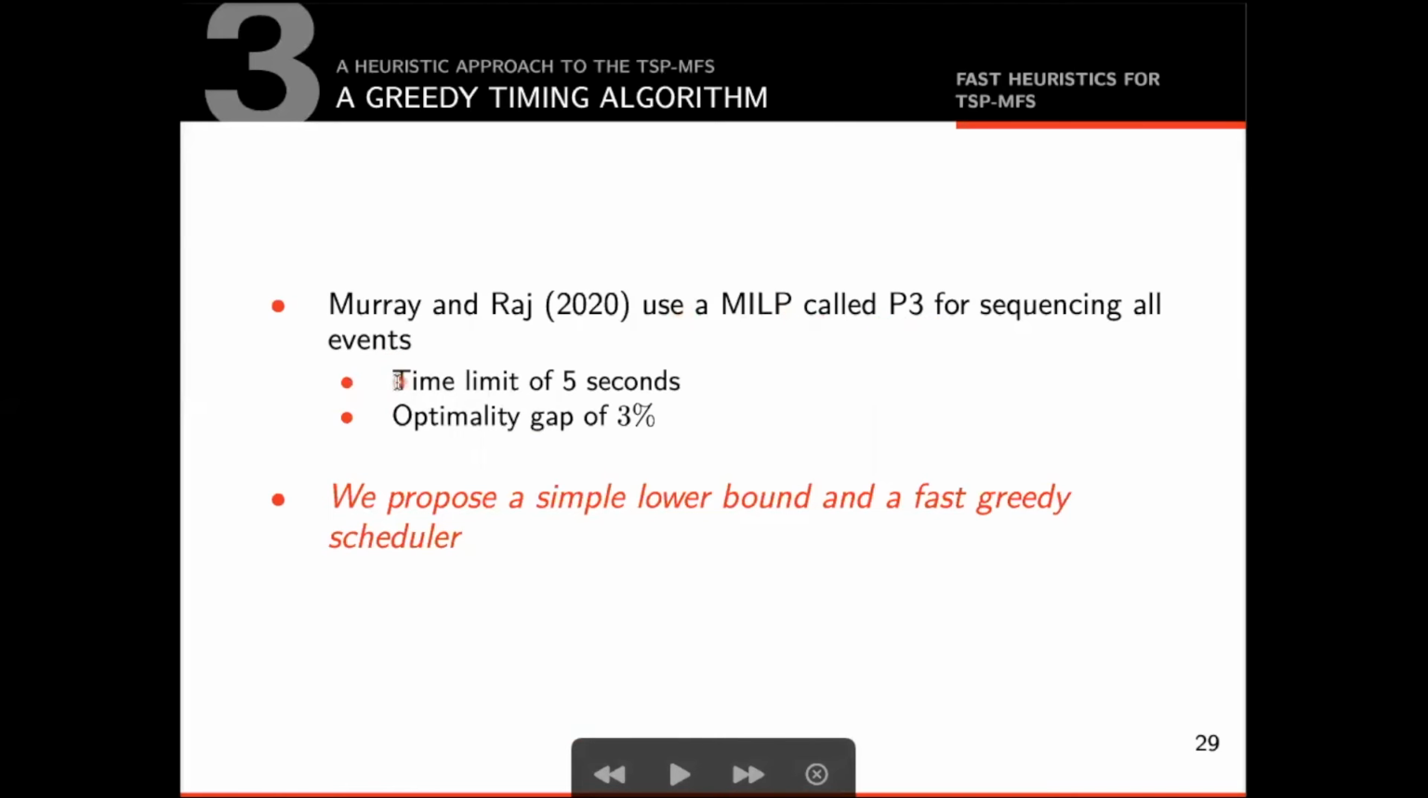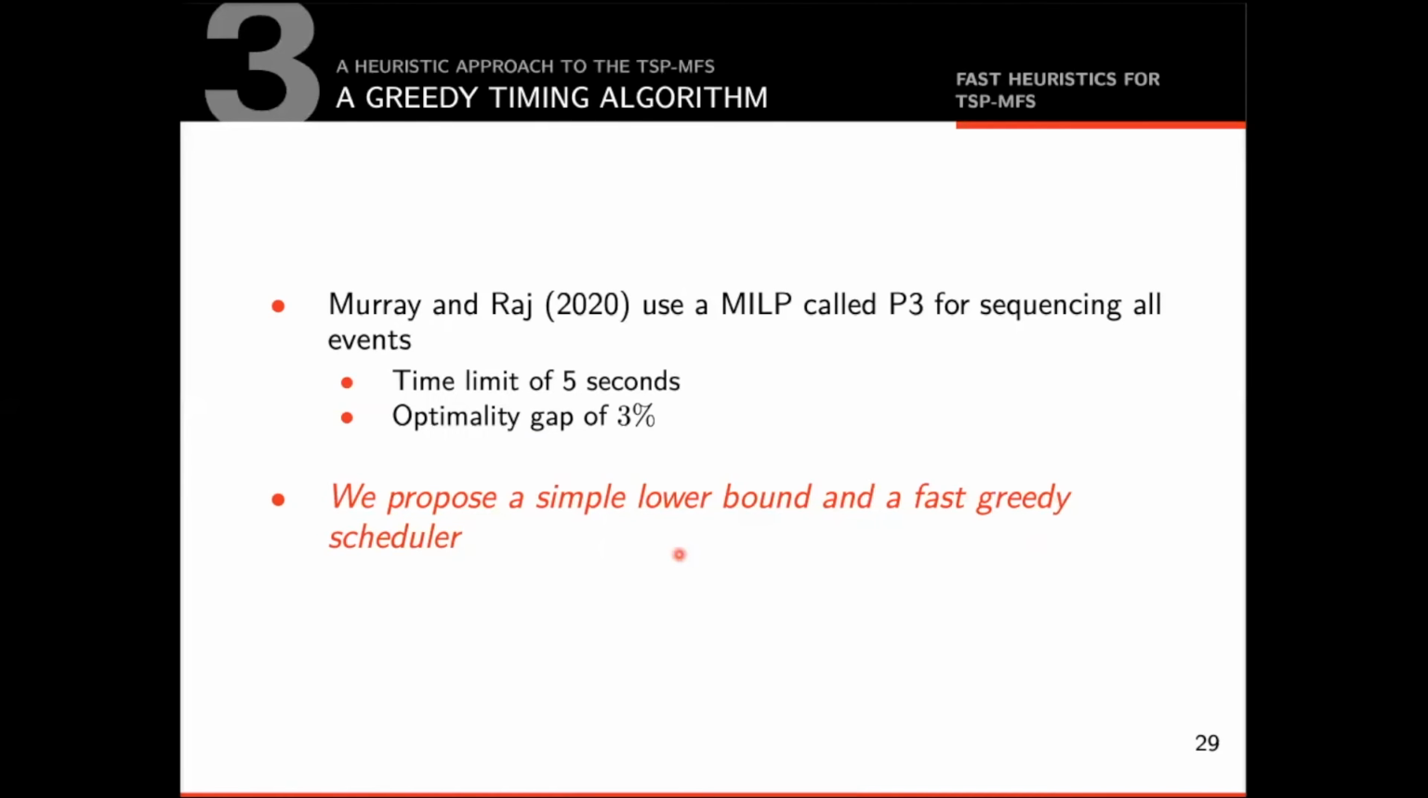In their computational experiments, they used a time limit of 5 seconds and an optimality gap of 3%. This approach allows us to find close to optimal schedules in almost all cases, but also increases the runtime a lot, which in turn imposes a strong limitation on the exploration of the optimization landscape. Here we propose a simple lower bound and a faster grid scheduler that often finds good and sometimes optimal schedules. We use the grid scheduler throughout the whole optimization procedure.